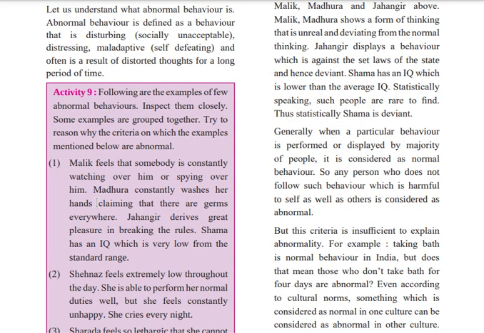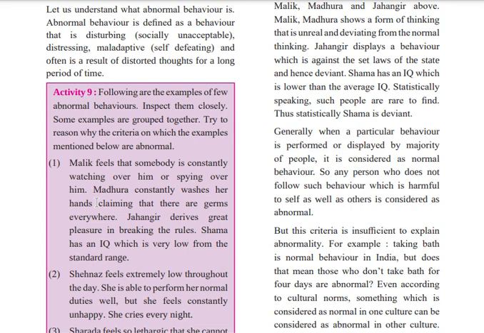There are four examples given. In the first case, Malik is a boy who feels that someone is watching him, spying on him. Madhura is constantly washing her hands, thinking germs are everywhere. Third, Jahangir derives great pleasure in breaking the rules.